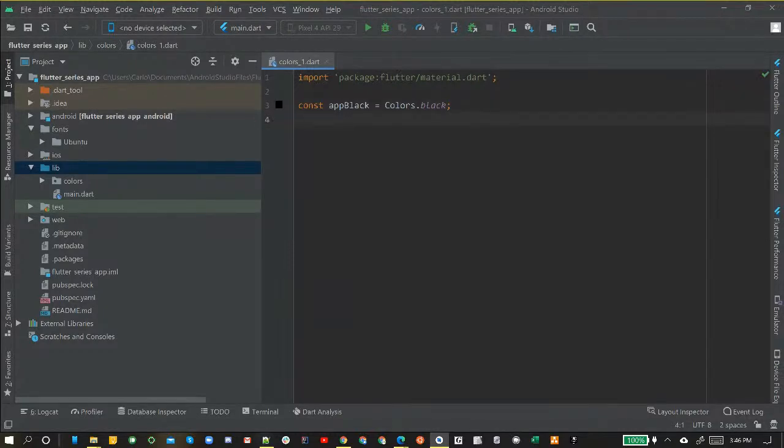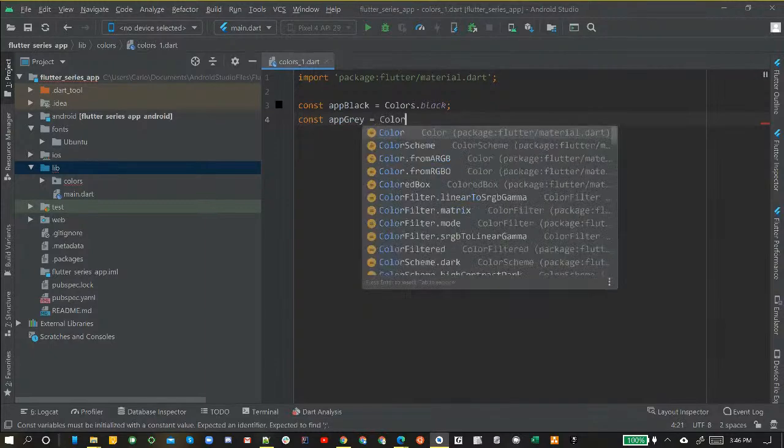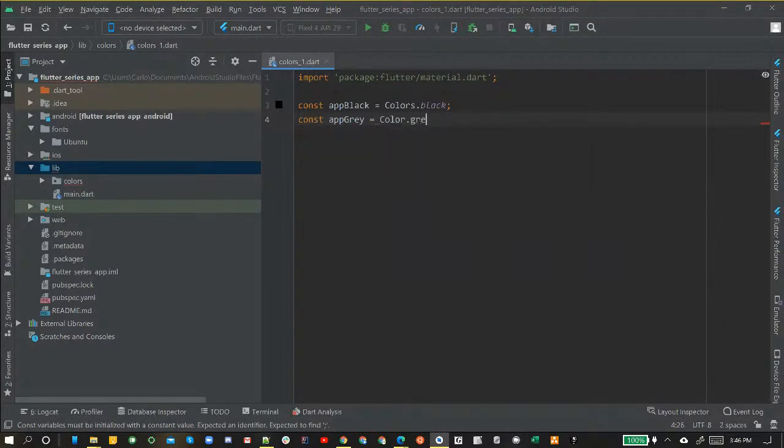We're going to do a couple more here to get started, and some of these are pretty consistent. I like to use these main 5 that I'm going to lay out right here in every single app. So we're going to call this one appGray. And the same thing with that, we are going to call on Colors.gray, and then semicolon. Oh, I'm sorry, I'm missing a letter here. Colors.gray.